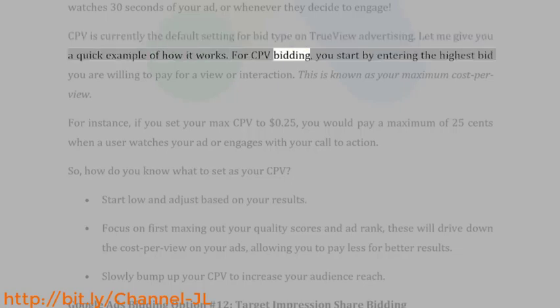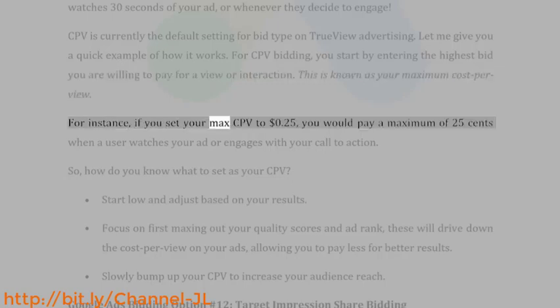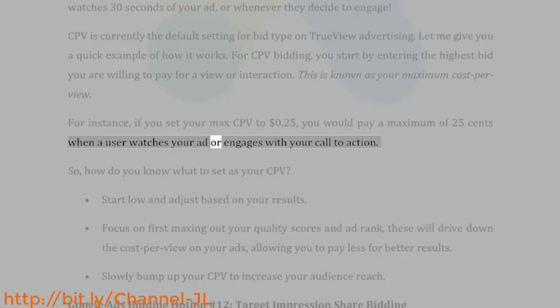For CPV bidding, you start by entering the highest bid you are willing to pay for a view or interaction. This is known as your maximum cost per view. For instance, if you set your max CPV to 25 cents, you would pay a maximum of 25 cents when a user watches your ad or engages with your call to action.